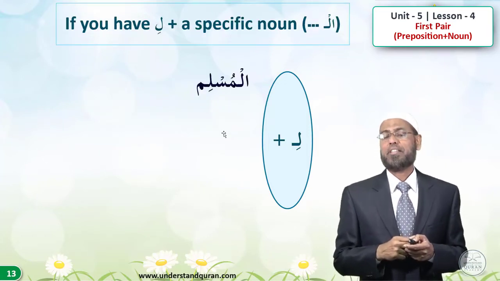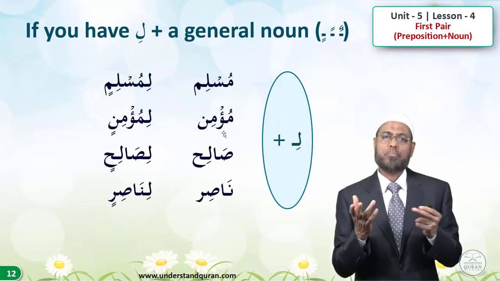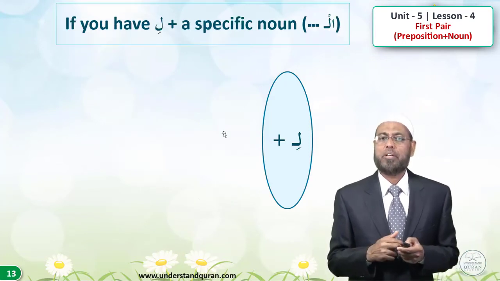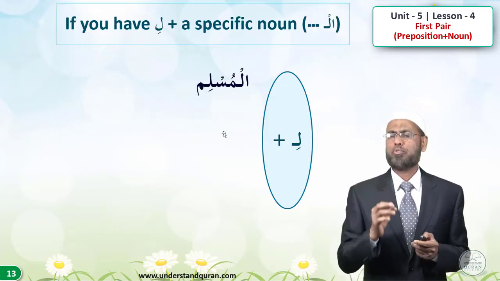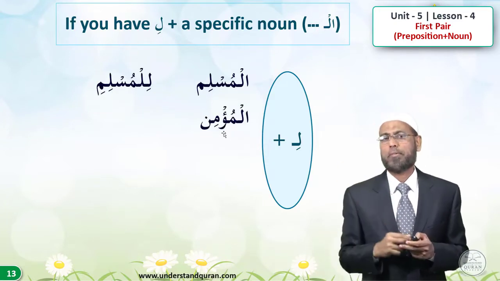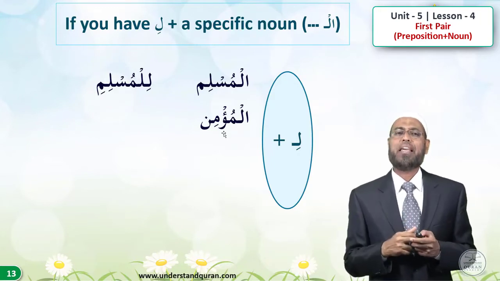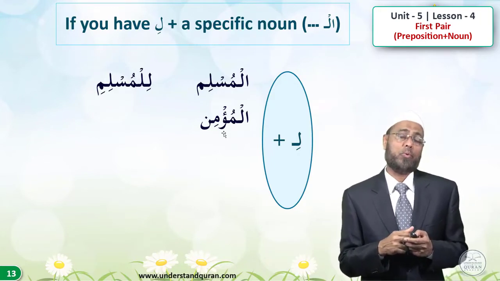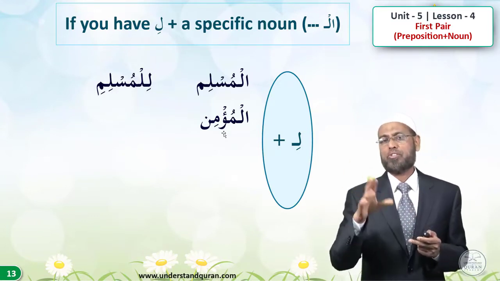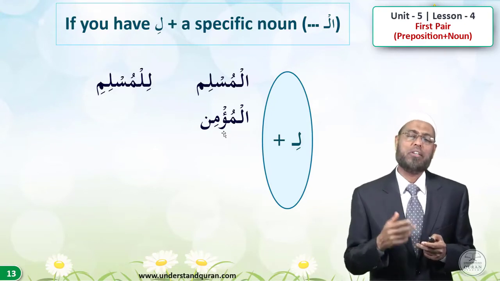Let's take specific nouns. So far we had taken Muslim, mu'min, any Muslim, a believer, a pious person, a helper. But now we are taking specific, al-Muslim, the Muslim. We are talking about a specific person, or al-Mu'min, the believer. So when we have li and al-Muslim, it will be lil-Muslimi. We will not say li al-Muslimi, we will say lil-Muslimi. That Hamza will drop. That's a temporary Hamza, Hamzatul Wasl.